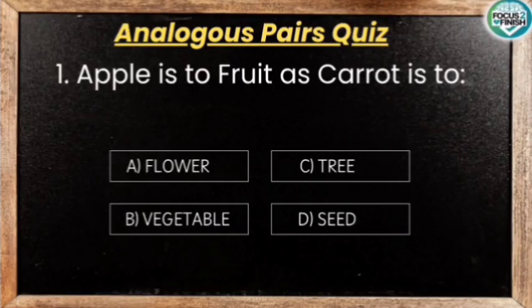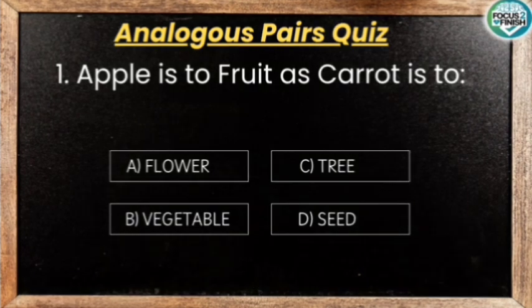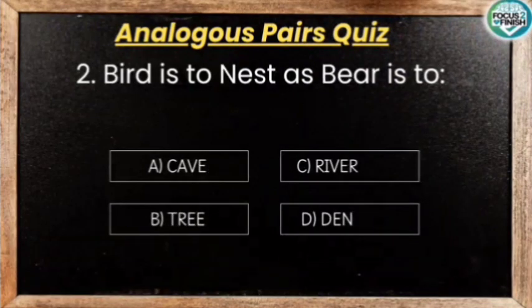Apple is to fruit as carrot is to. An apple is a type of fruit, and a carrot is a type of vegetable. The analogy is based on classification, so the answer is vegetable. Bird is to nest as bear is to.